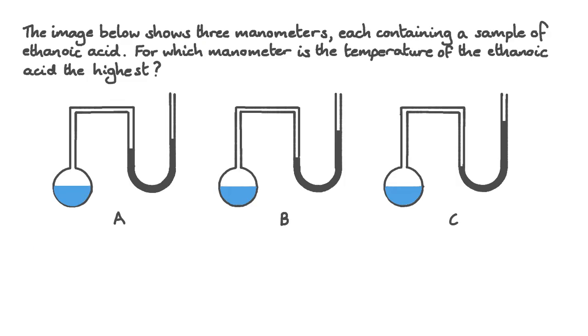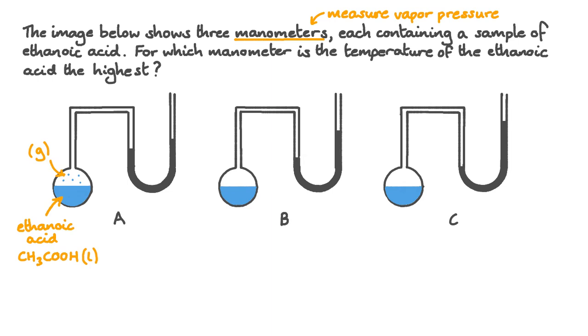The image below shows 3 manometers, each containing a sample of ethanoic acid. For which manometer is the temperature of the ethanoic acid the highest? We can use manometers to measure the vapour pressure of pure substances. In all the manometers we have exactly the same amount of ethanoic acid. Above the liquid and in the tubing we're going to have gaseous ethanoic acid. The other part of the manometer is the U-shaped tube that contains a dense liquid. Here I'm assuming that it's mercury.